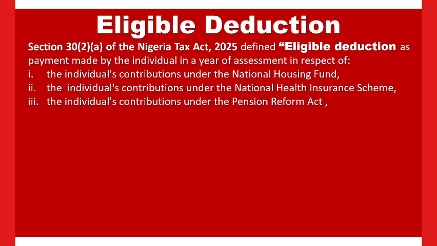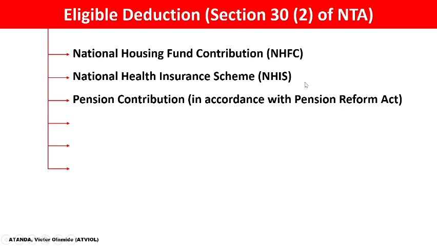But what is actually applicable to the individual is 8% of the monthly gross emolument. That is what we refer to as pension contribution, and it must be made in accordance with the Pension Reform Act.